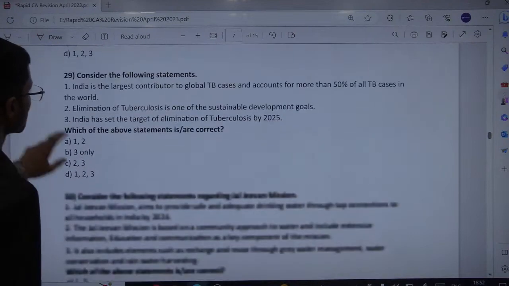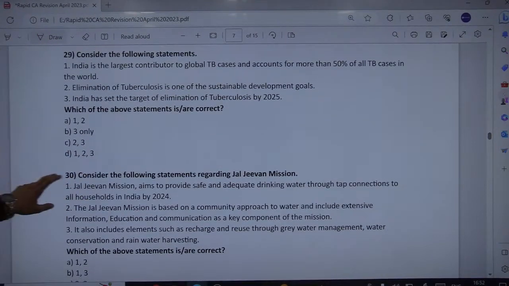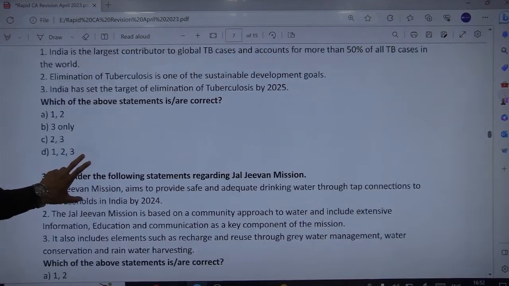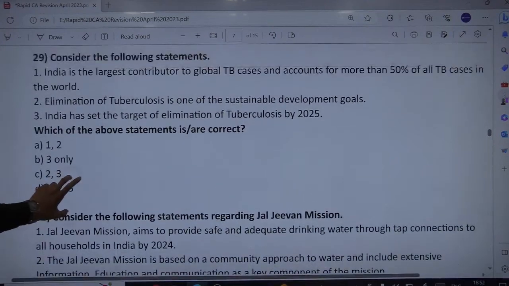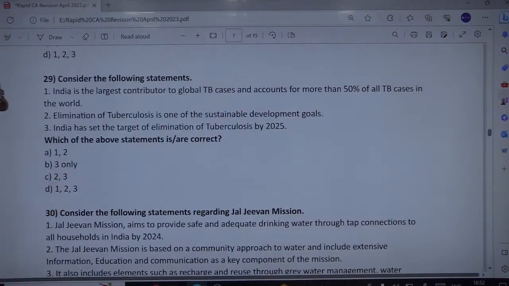Okay. Next is India being the largest contributor to global TB cases. The next question is related to TB, tuberculosis basically. Fine. So read the statement and try to figure out the correct answer quickly.